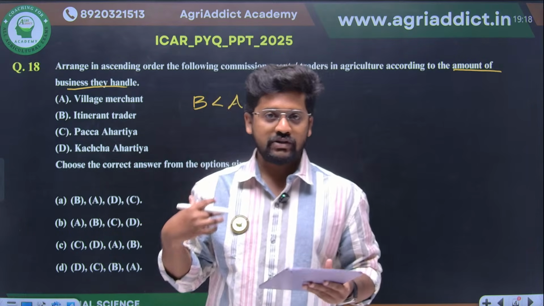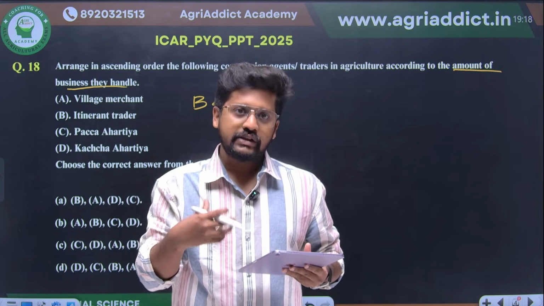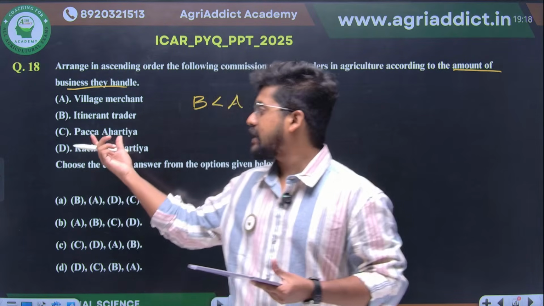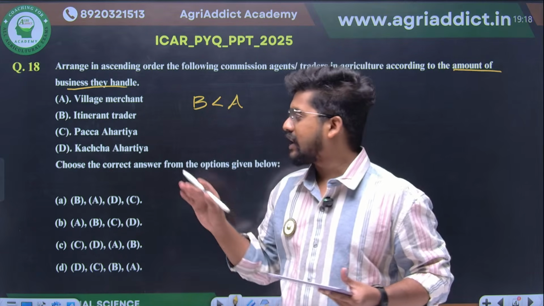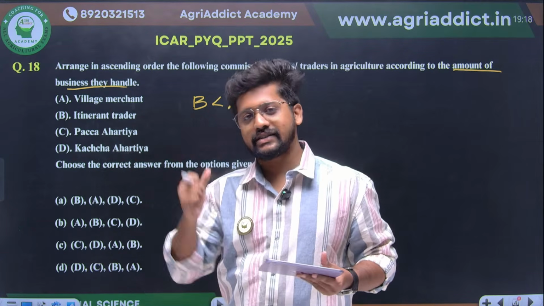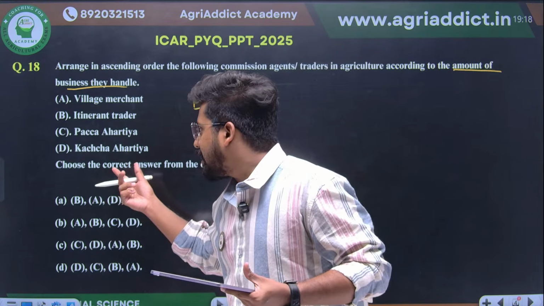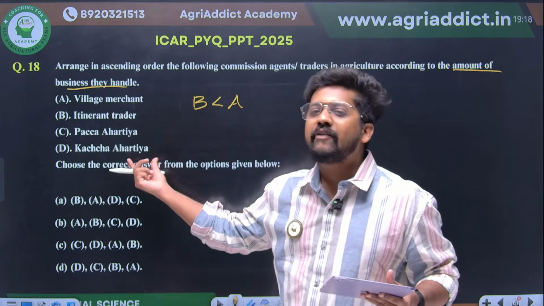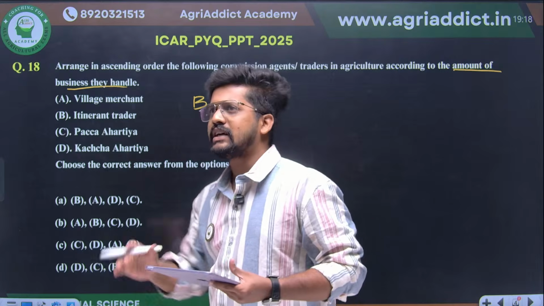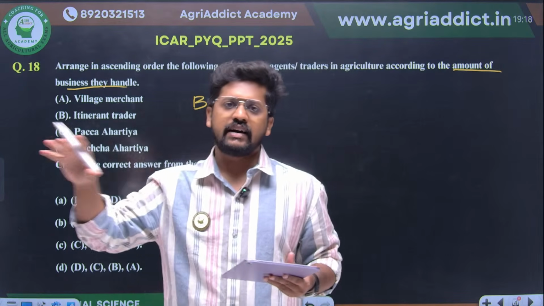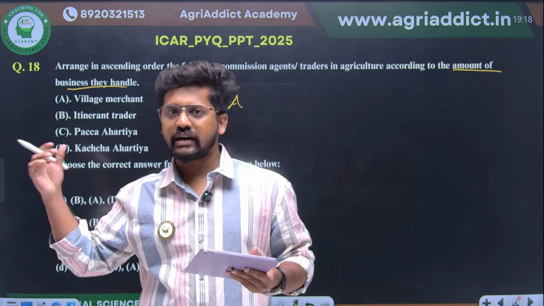So consumers will be having somebody who is acting on their behalf, like the one who is representing the consumer is none other than your pakka arhatya. The one who is representing the farmer will be kacha arhatya. So who will be having the highest volume of produce? We can say that the kacha arhatya will be having lesser value and the pakka arhatya will be having the higher value. Why? Because when you are proceeding along the market channel, from the producer, then maybe wholesaler will be coming, then retailer will be coming, and finally the consumer will be coming, right?